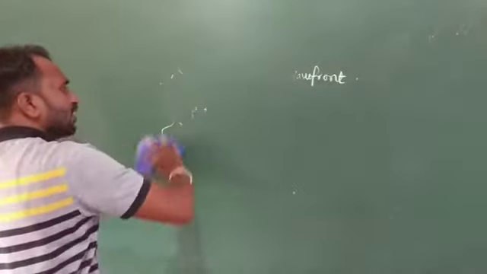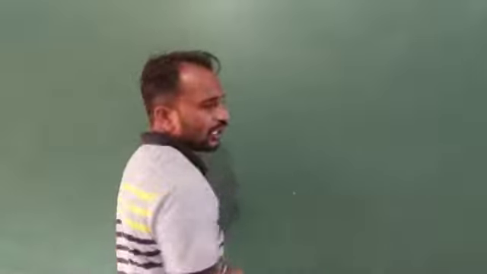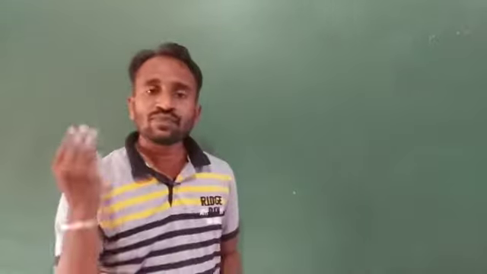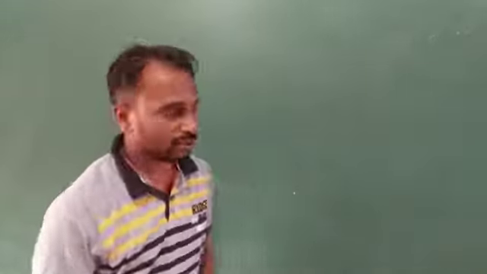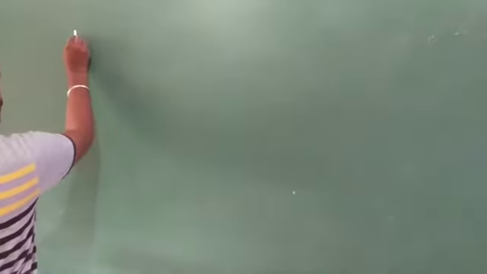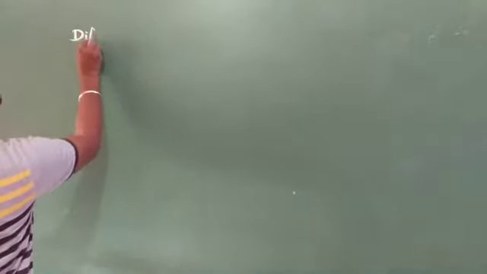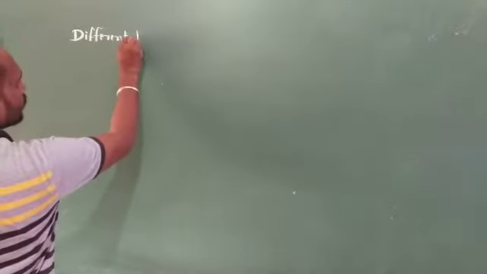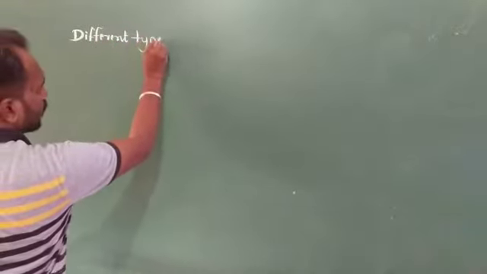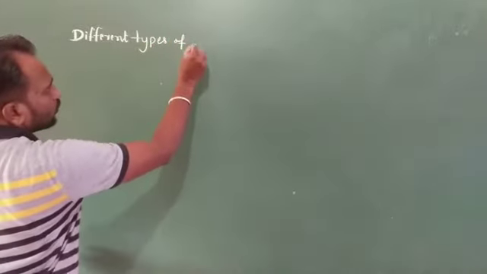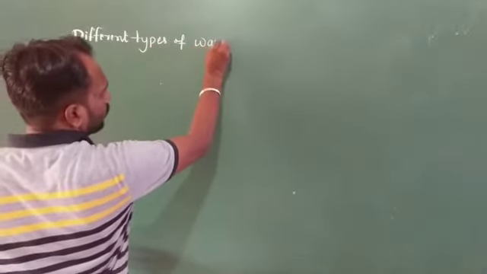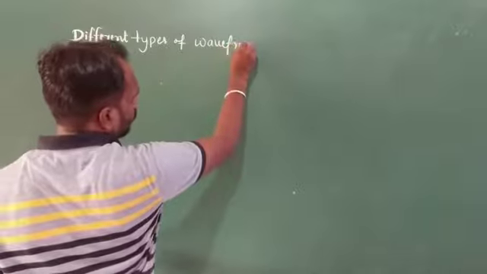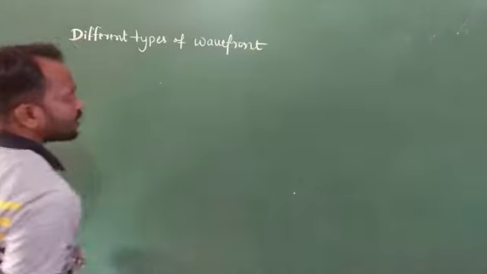Okay, so different wavefronts are there. Totally we consider three types of wavefront.